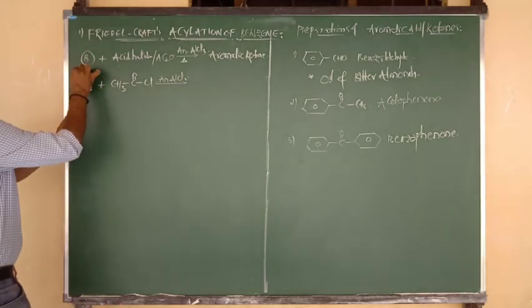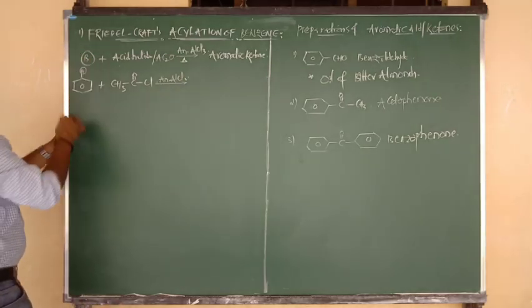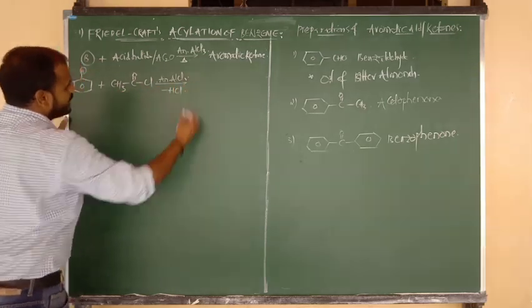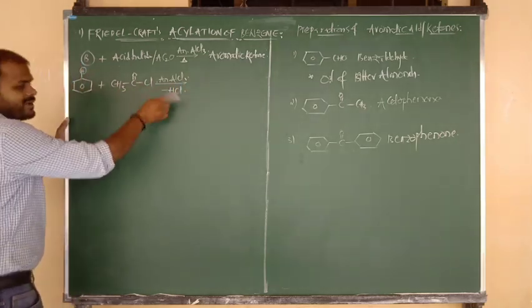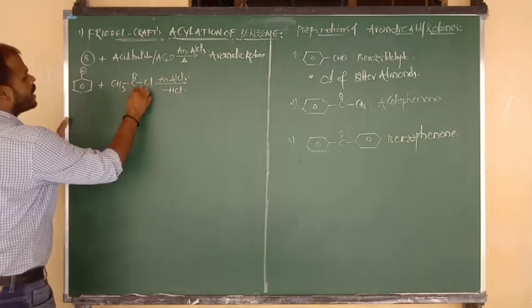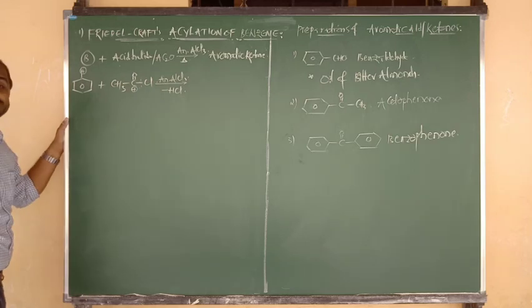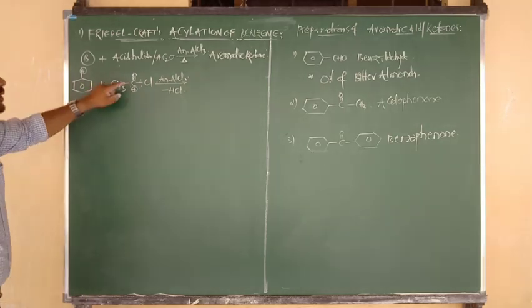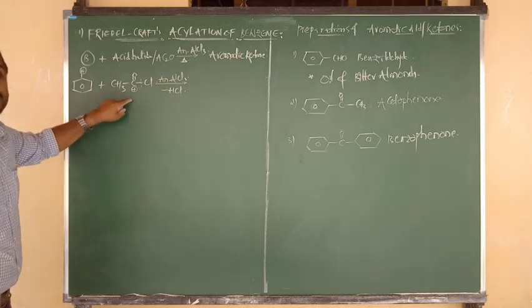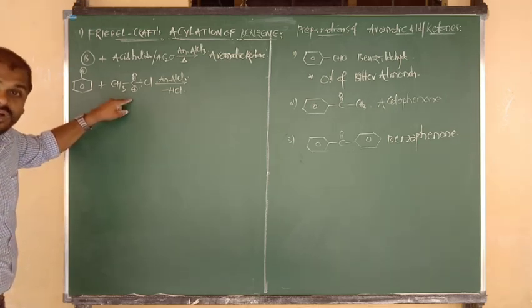From the benzene we remove the H. H plus combines with Cl and is eliminated in the form of HCl. After Cl minus is removed, the bond breaks and you get CH3 C double bond O plus, the acyl carbonium ion, or acylium ion, which acts as electrophile.